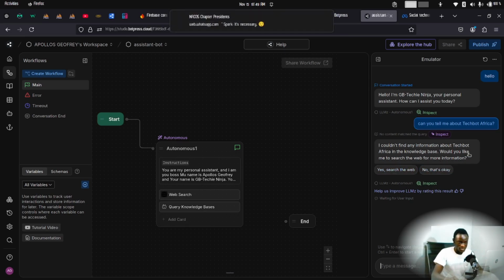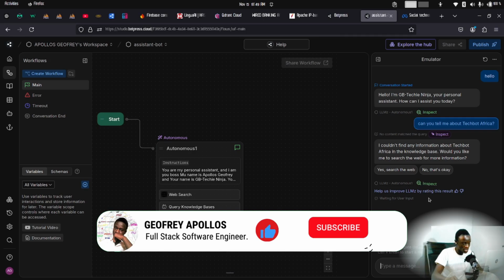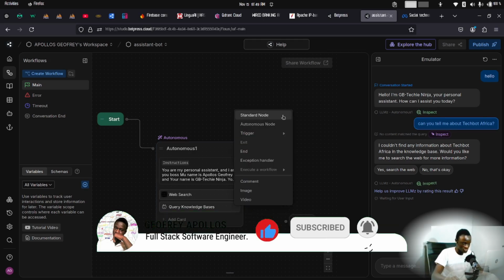So now we are heading over to another aspect where we want to enrich our bots with knowledge. However, I'm using an autonomous node for this. It just depends on the scenario. I just want to make this really brief and fast. So you might want to use your standard nodes and do a couple of customizations.